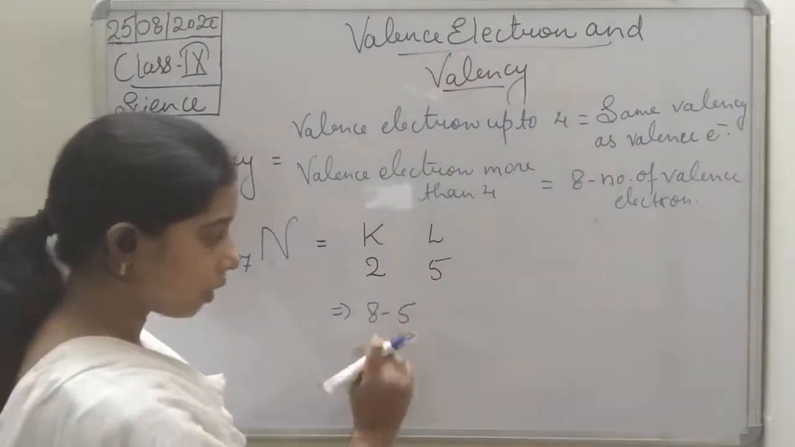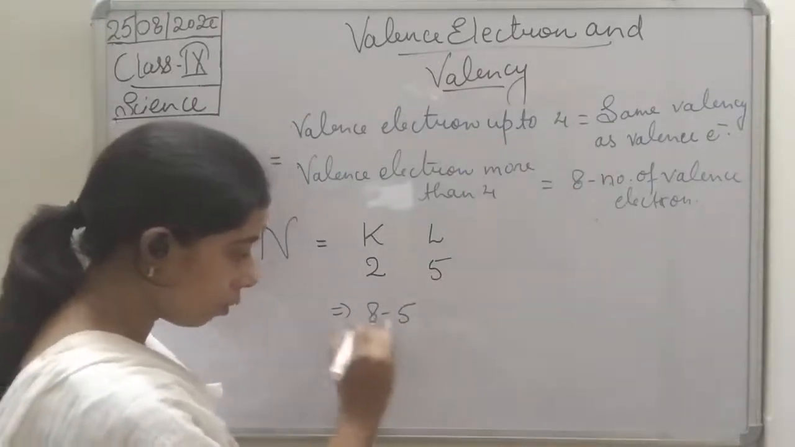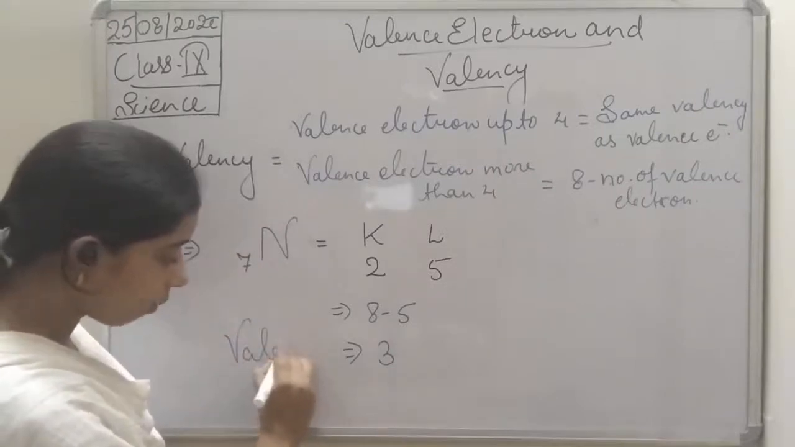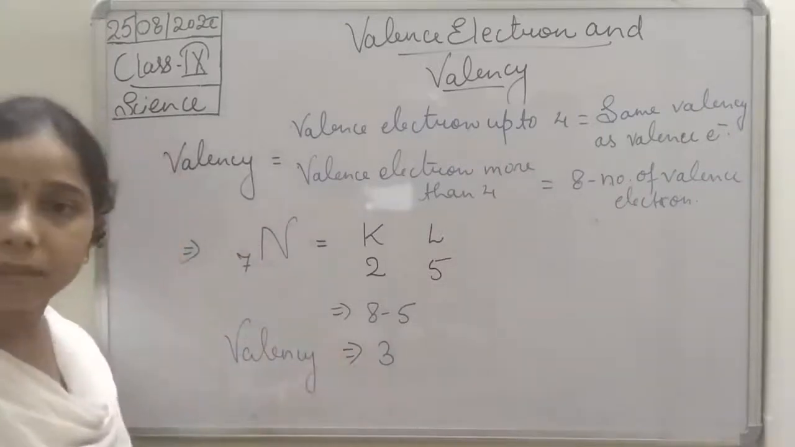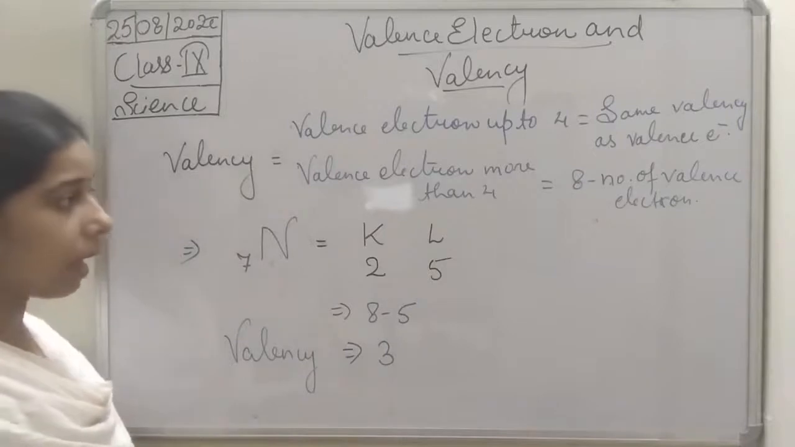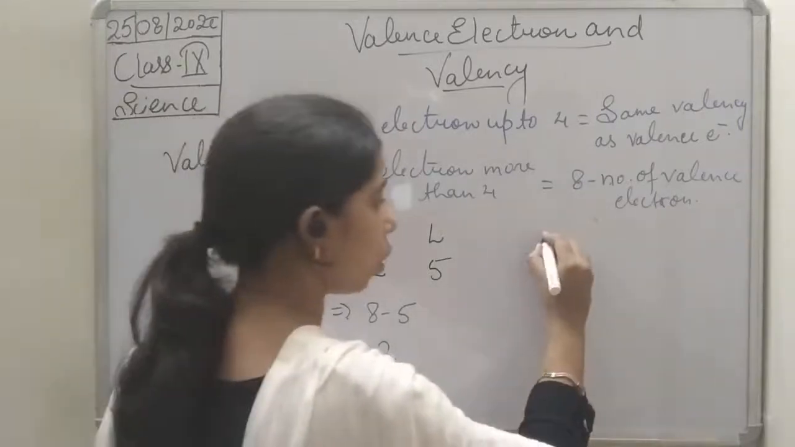So 8 minus 5 will be equal to 3. So the valency of nitrogen will be 3. We can take another example. Suppose we take chlorine.